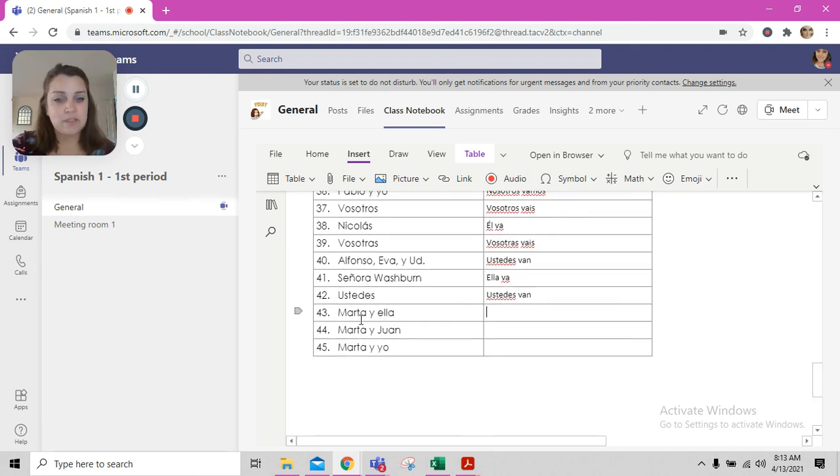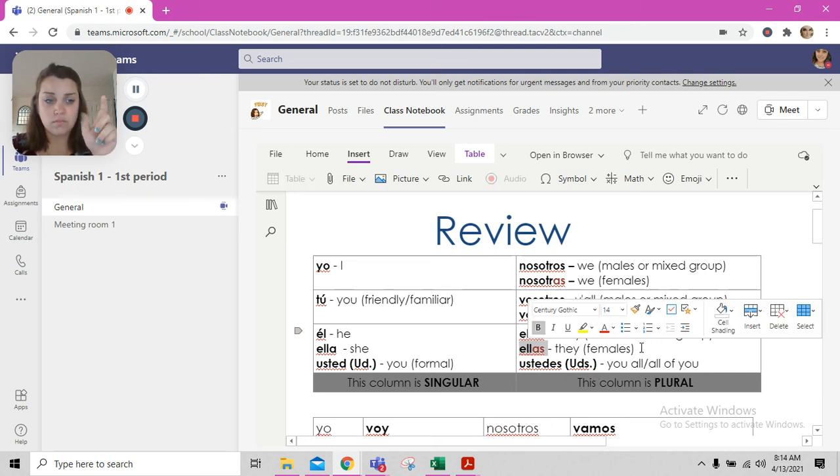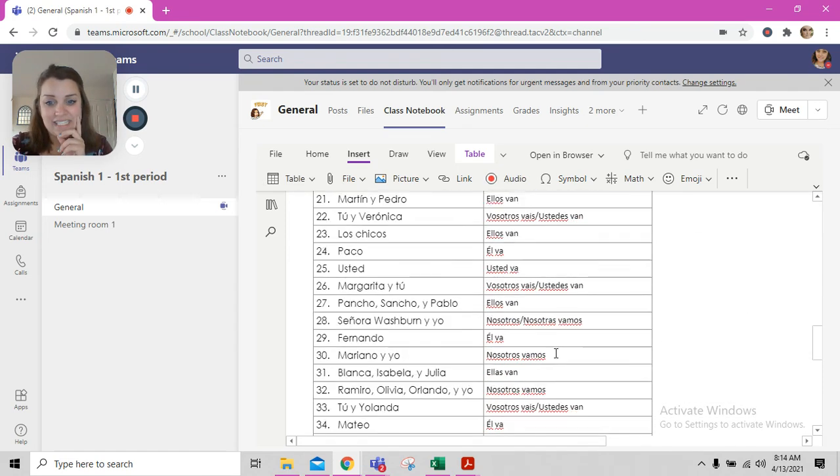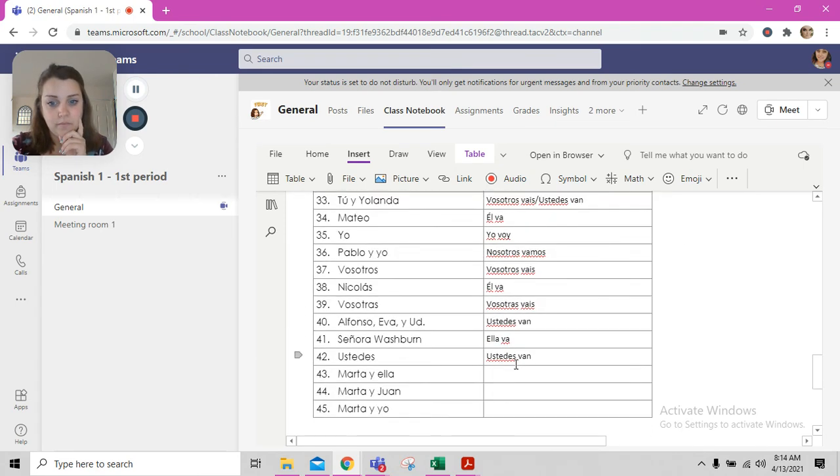43, tenemos Marta y ella. So we have Marta and her. We don't know her name. It's just that girl over there. Marta and she. Okay, that's 2 people. So we're going to choose something from our plural side. It's not we. It doesn't say you, so we're not using vosotros. So Marta and her. Well, that's 2 girls. Marta, ella, right? That's 2 females. So we're going to use ellas. And then ellas van. So E-L-L-A-S, van.